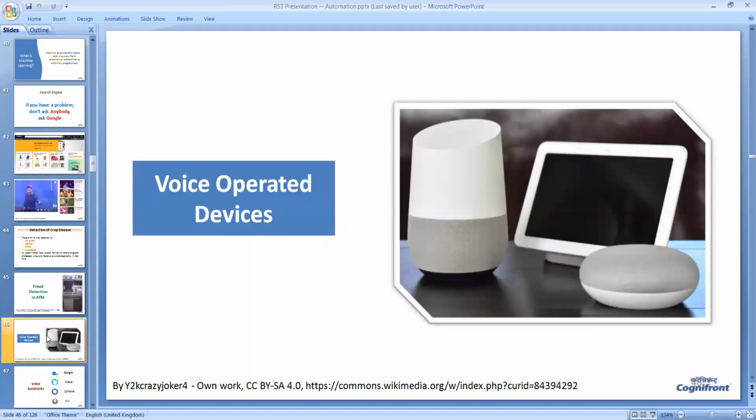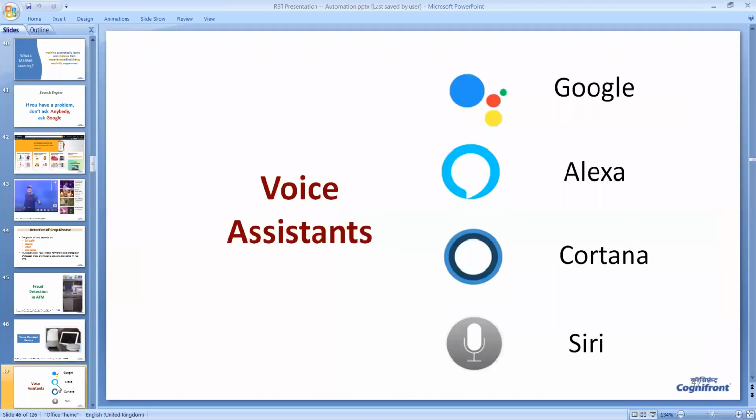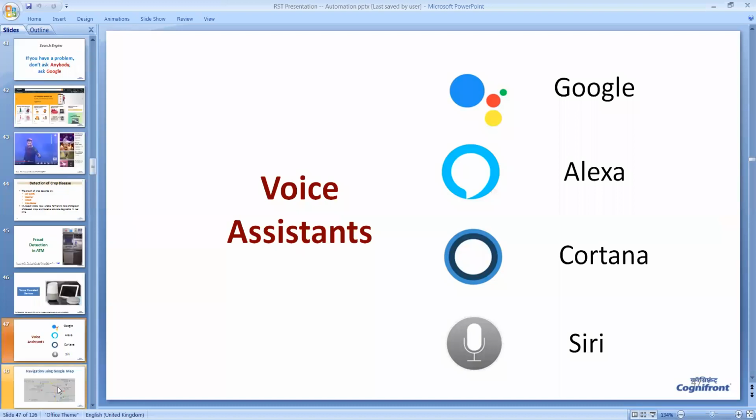And with the help of artificial intelligence, now you can operate many devices through your voice. For example, you can use Google Assistant, Alexa, Cortana, Siri to control various appliances in your home, or you can also search information on the internet using these voice assistants.